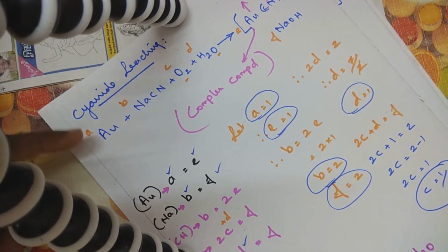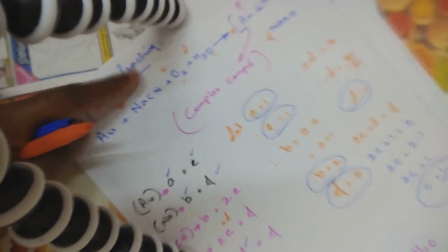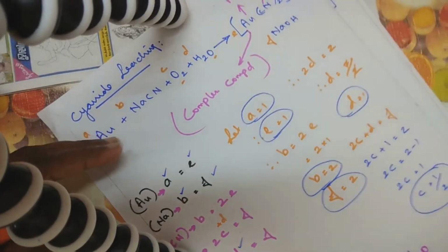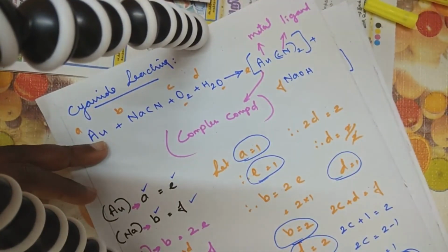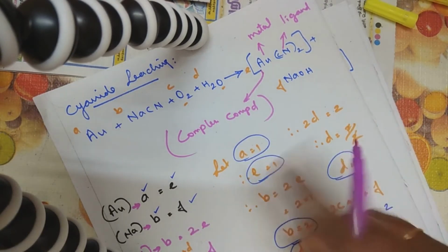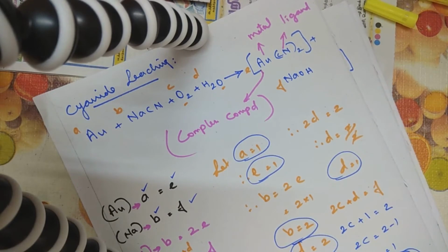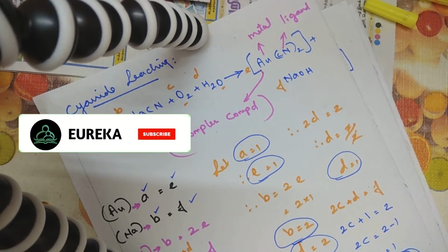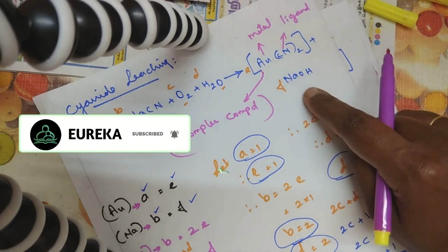So if you look at it, A times I've got B and plus C plus D I've got. Now I'm moving on to the E and F values. How many times E I've got? My value of E is equal to 1. So I'm just writing Au(CN)2 plus how many times sodium hydroxide?